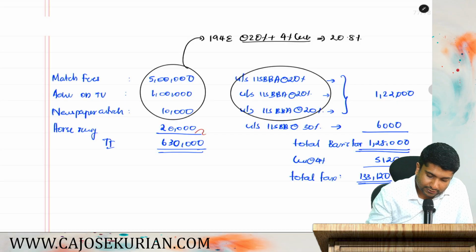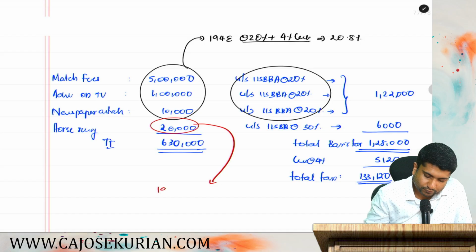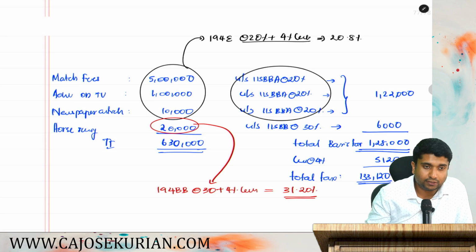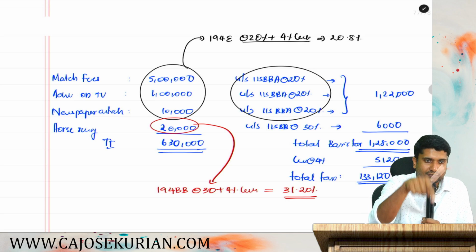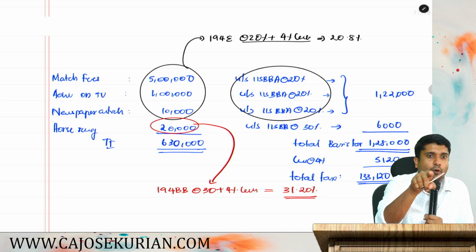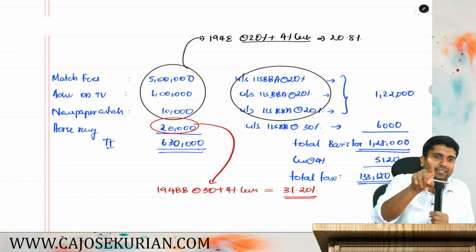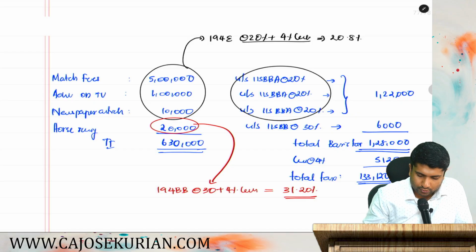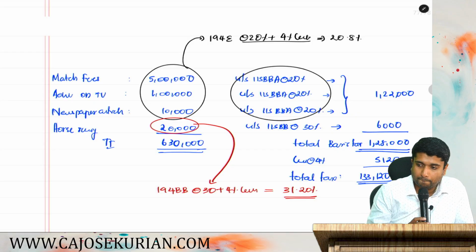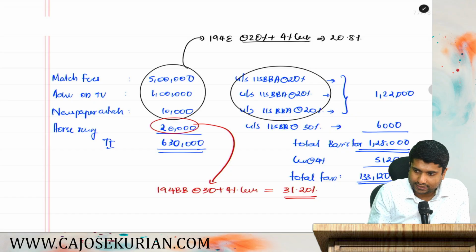And the last one, this 20,000 is subjected to 194BB, being horse race, subjected to 30% plus 4% cess. Effectively, it will be 31.20%. Why 31? On 30%, you have to apply 4%. So 4% of 30 is 1.2. So 30 plus 1.2 will be 31.2%. So this is the TDS under 194BB. Now what is next?